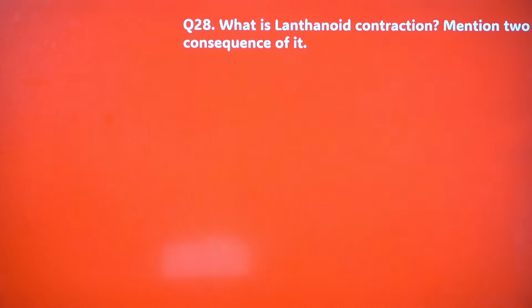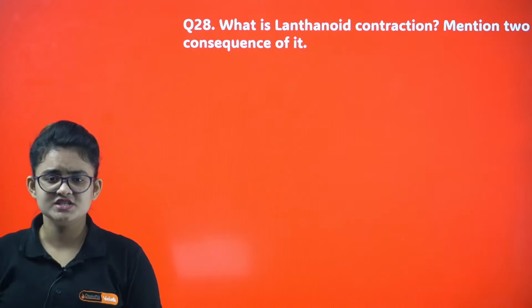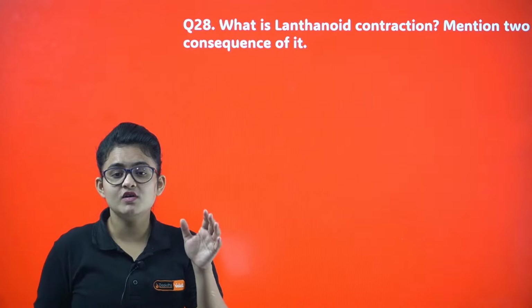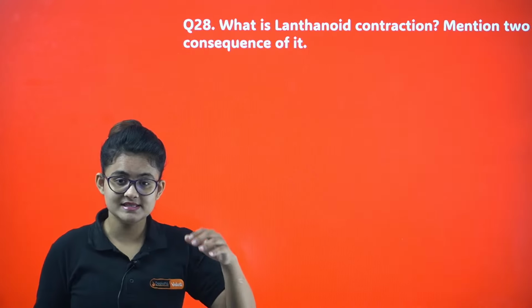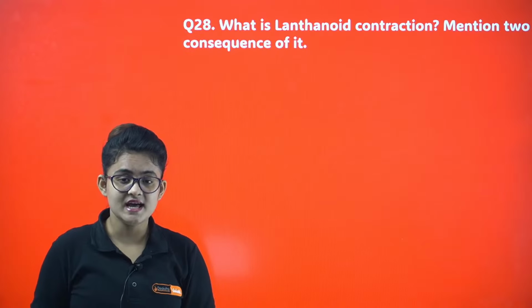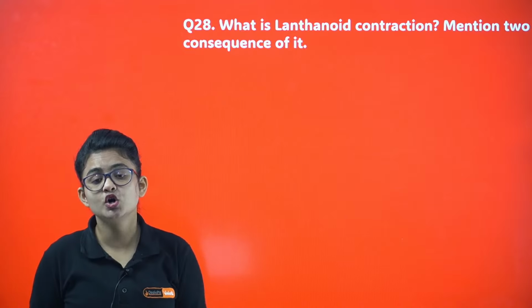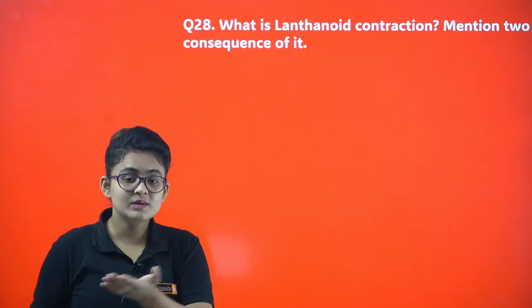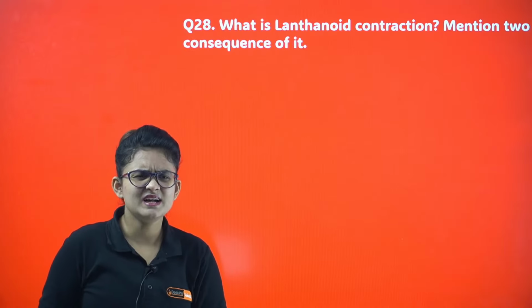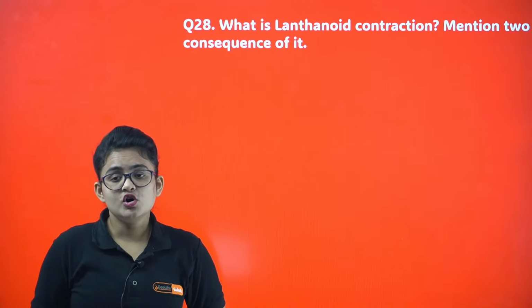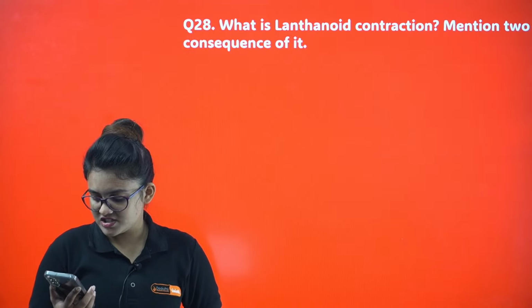What is lanthanide contraction? Mention two consequences of it. Very important question, my dear. Lanthanide contraction is what? Because of the poor shielding of d and f orbitals, we will see a gradual decrease in the atomic radii, right? As we move with the period, and we can see chemical similarity as well in the group, right? So this is called lanthanide contraction, right?